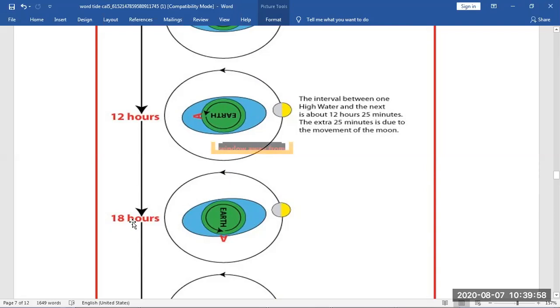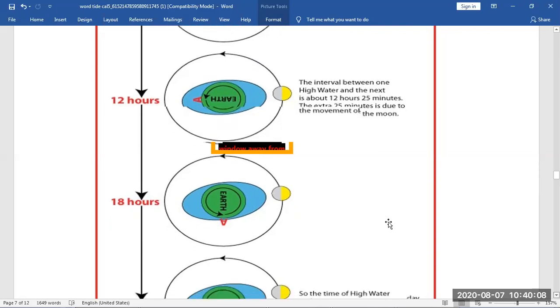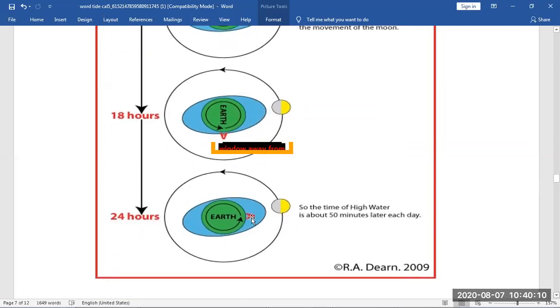Then after 6 hours, that is around 1825 or something, he moves here, and then again he will have low water. Then again, when this person reaches 24 hours, he will be here.